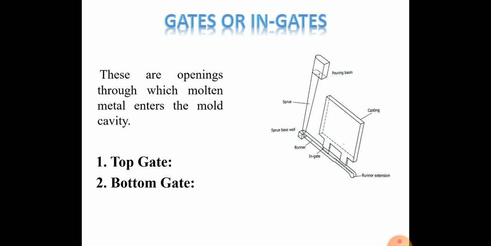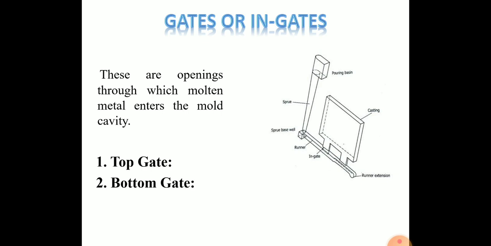Next is gate or ingate. These are openings through which molten metal enters the mold cavity. There are many types of gates. First one is top gate, then bottom gate. In the top gate, metal enters the cavity from the top. The cavity is filled very quickly. Therefore, top gates are not advisable for those materials which are likely to form dross, turbulence, waste, slag and so on.